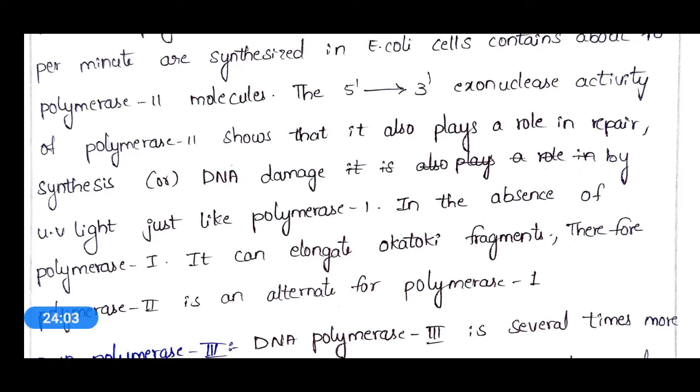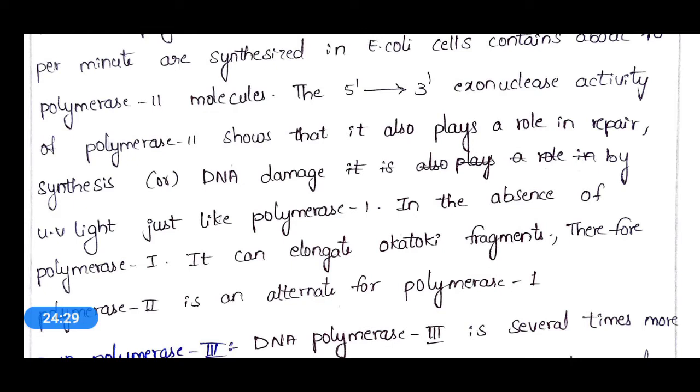And also the 3' to 5' exonuclease activity of polymerase 2 shows it also plays a role in repairing, synthesis or DNA damage. That means like DNA polymerase 1, this DNA polymerase 2 also shows activity of DNA repair, DNA synthesis.